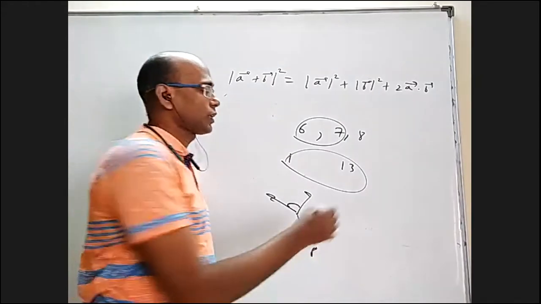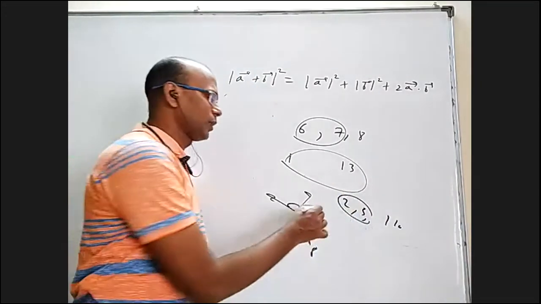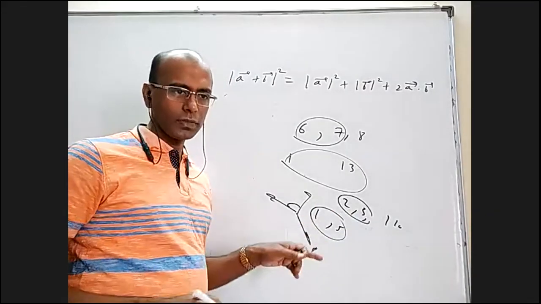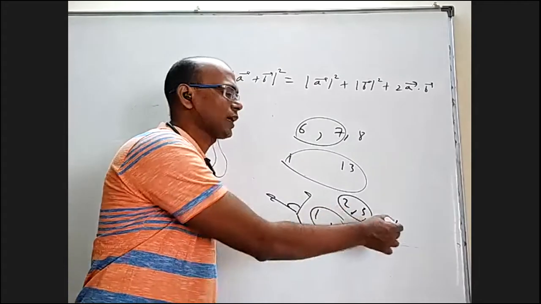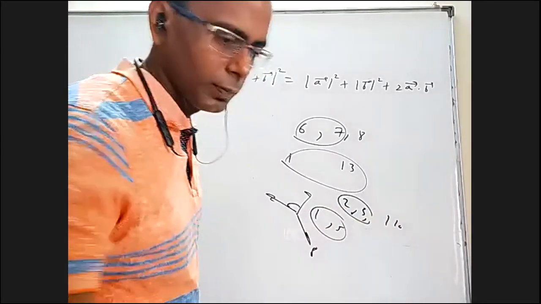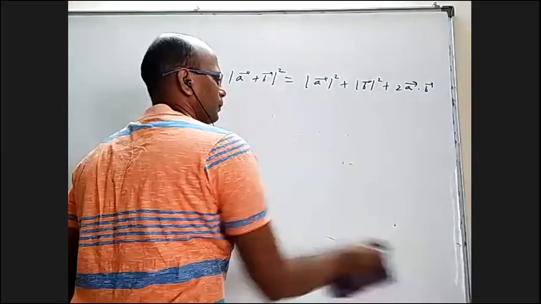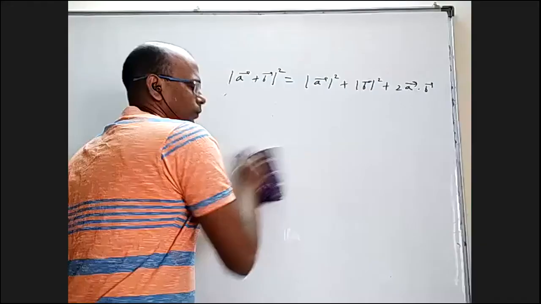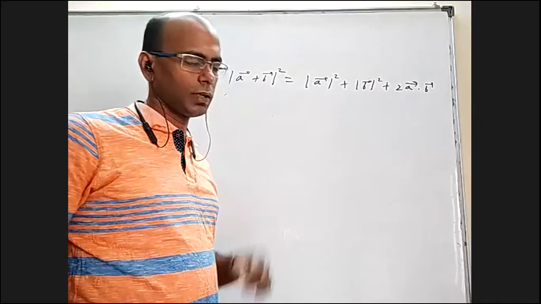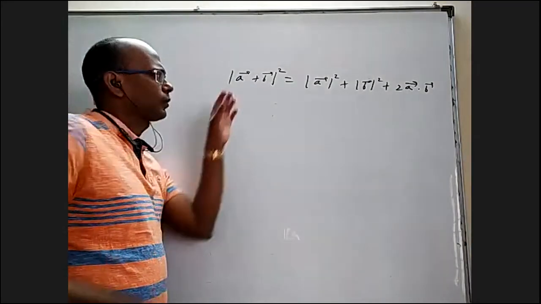Whereas earlier you cannot do that because earlier your forces are 2, 3 and 10. With 2 and 3, whatever angle you keep, minimum is 1, maximum is 5. 10 is not there in between. So it is not possible that the resultant of these two can cancel out this. So in the case of 6, 7, 8, resultant can be a null vector. In the case of 2, 3, 10, resultant minimum magnitude will be 5. This is a plus b.